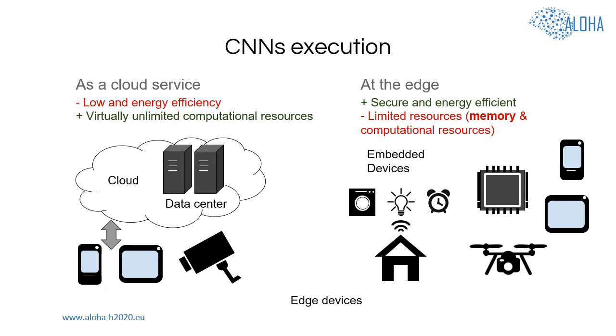While applications provided as cloud services have virtually unlimited computational resources and memory, the resources of the embedded and mobile devices are very limited. One of the main concerns of local execution of convolutional neural networks is their high memory cost that is especially noticeable for mobile and embedded devices that have very restricted memory budget.